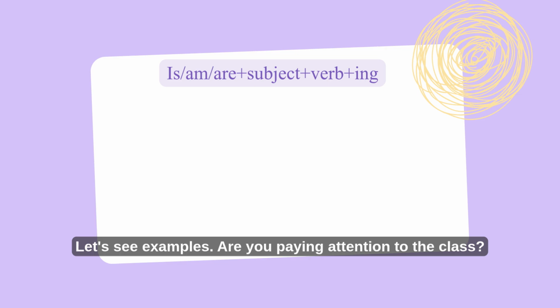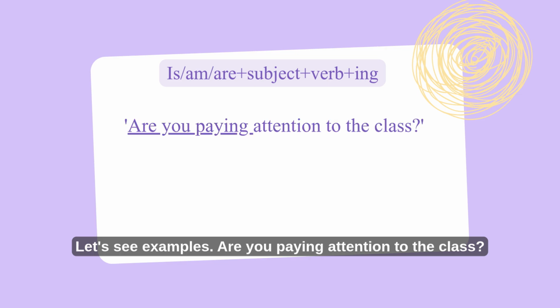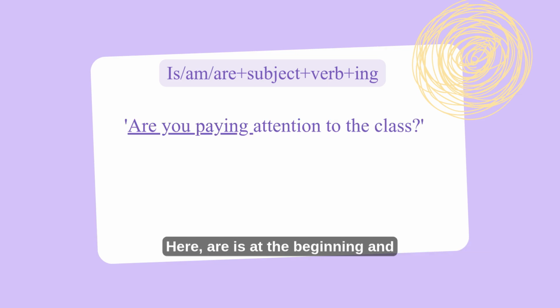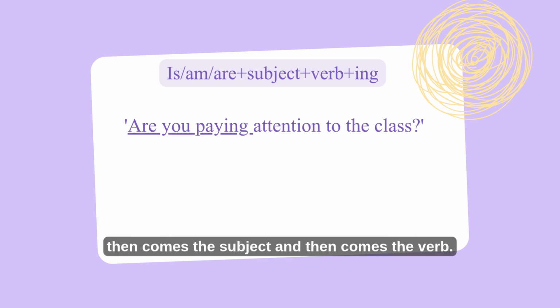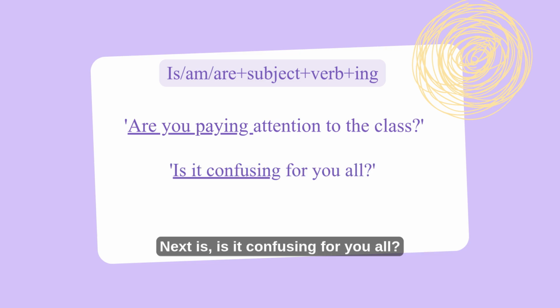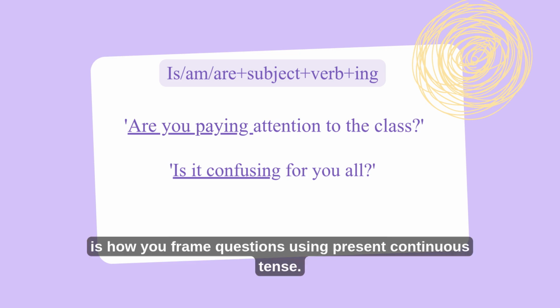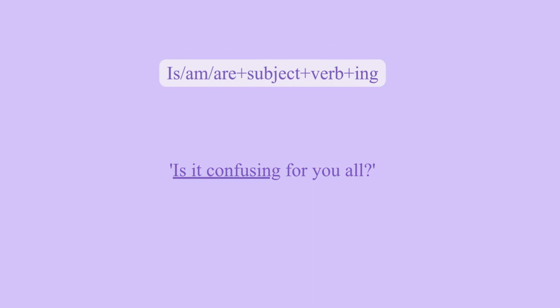Let's see examples. Are you paying attention to the class? Here, are is at the beginning, and then comes the subject, and then comes the verb. Next is, is it confusing for you all? Same as it is in the formula. This is how you frame questions using present continuous tense.